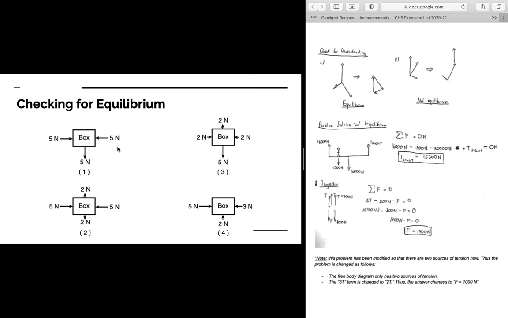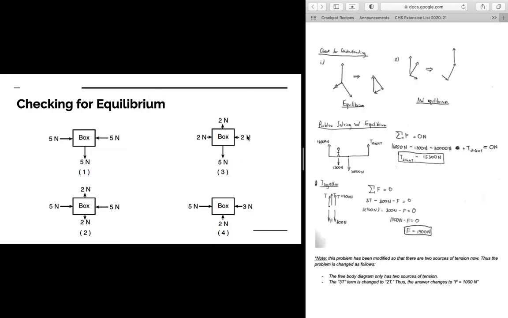So for example, right here, our net force in the horizontal direction would be 0 newtons: 5 newtons to the left and 5 newtons to the right. So our object would be in equilibrium in the horizontal direction. However, in the vertical direction, we have 5 newtons of force acting downwards. So we're not going to be in equilibrium in the vertical direction.